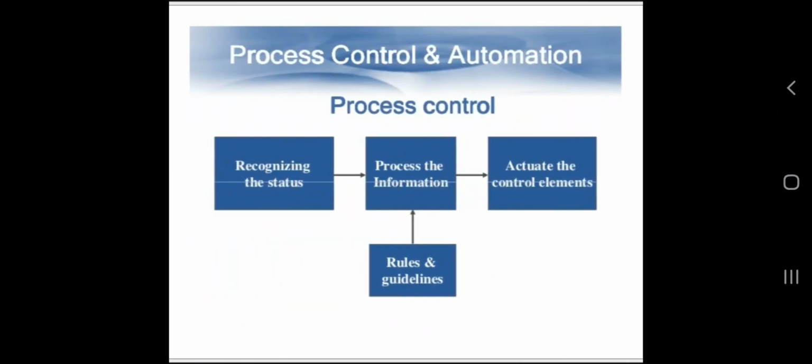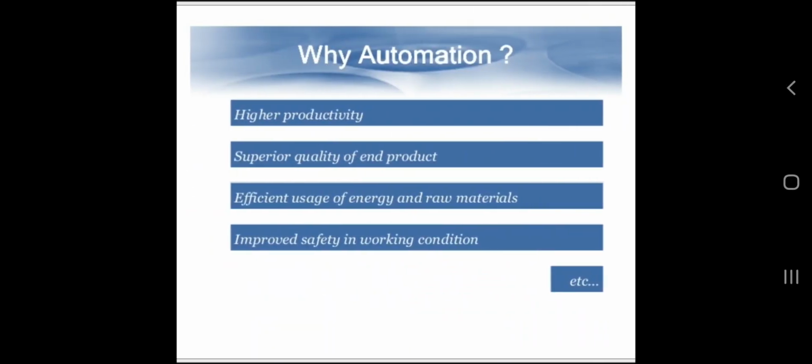In process control we know the steps. To process the information, recognizing the status is very important, and rules and guidelines are important. Once we know the rules and guidelines and once we recognize the status, then we can process the information and accordingly actuate the control elements. This is the basic principle of process control. It is used in automation.